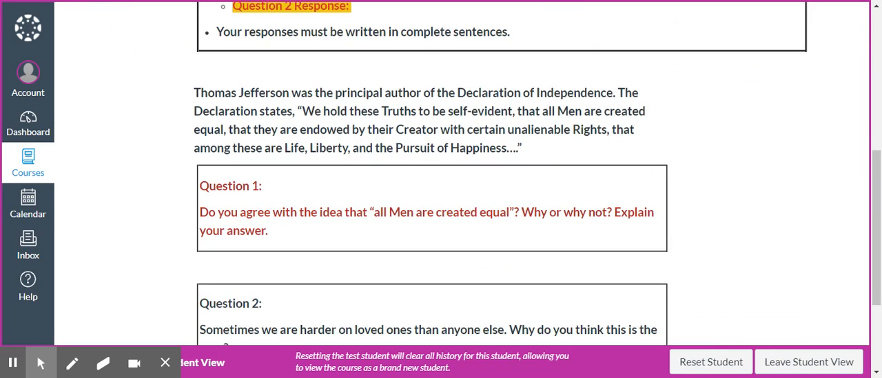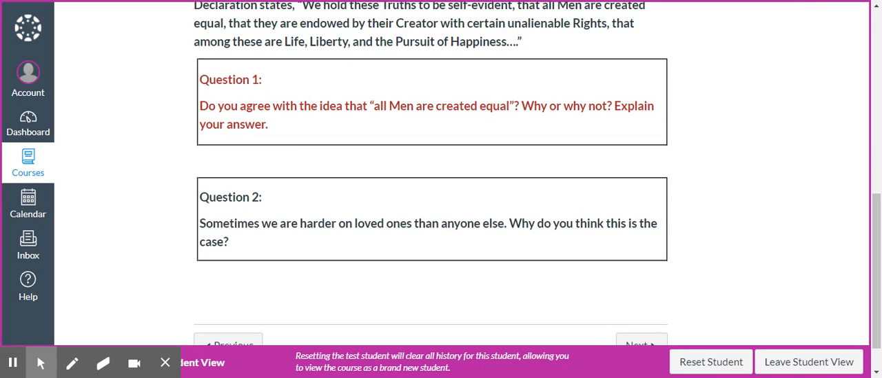But you can see your two questions right here. You have a quote from Thomas Jefferson about all men are created equal. And your first question is, do you agree with the idea that all men are created equal? Why or why not? Explain your answer. And then the second question is, sometimes we are harder on loved ones than anyone else. Why do you think this is the case?